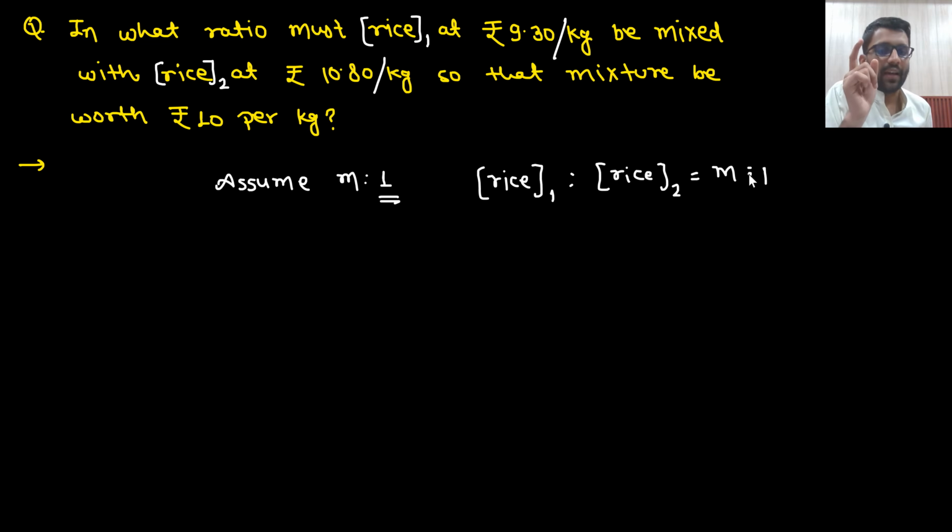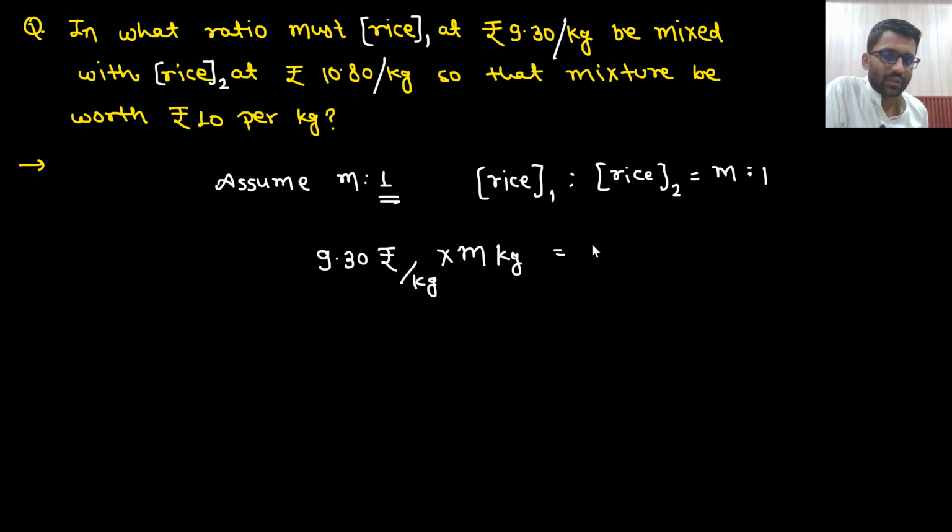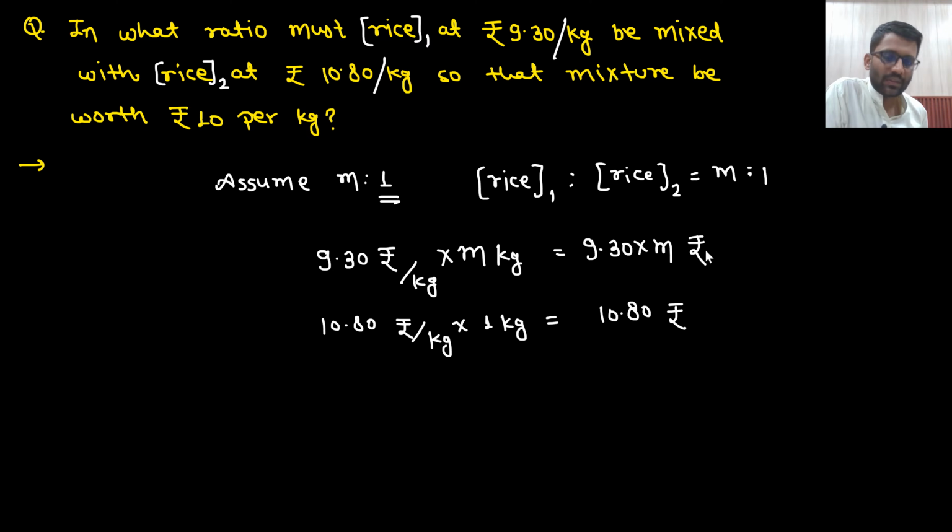Basically, if I take M kg of this rice, then I will take 1 kg of this rice. So I am taking M kg of rice 1. So how many rupees will it cost me? 9.30 rupees per kg, and I am taking M kg of this. So it will cost me 9.30 into M rupees. And I am taking 1 kg of rice 2, at 10.80 rupees per kg, so it will cost me 10.80 rupees.